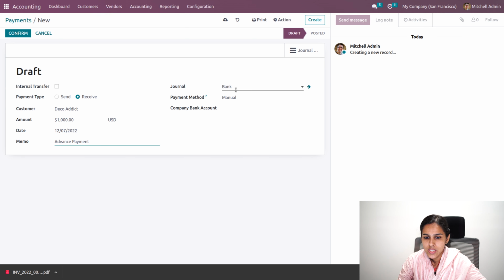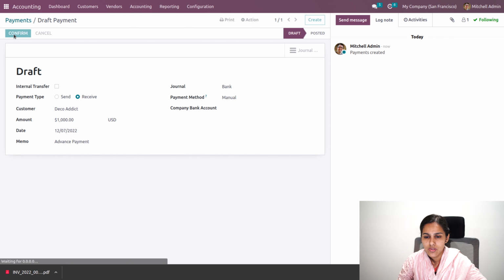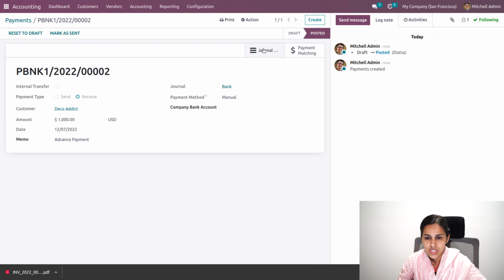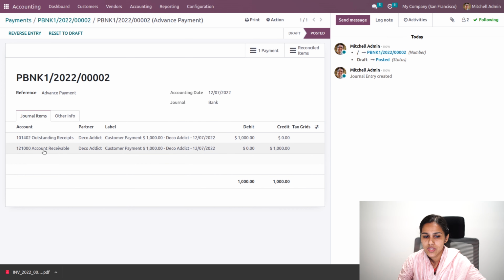And the journal, the payment method and company account can be added. So as I confirm this, okay, you can see the journal entry over here, that is between the account receivable and outstanding payment.